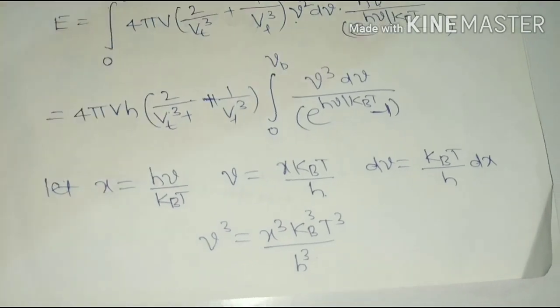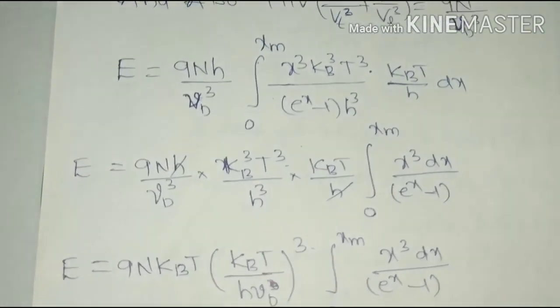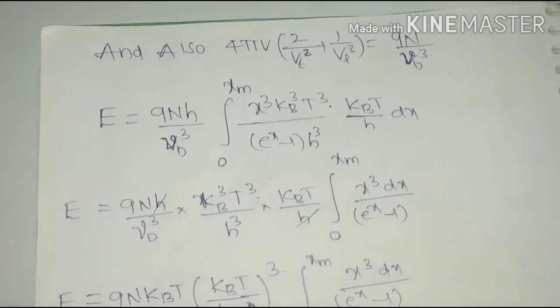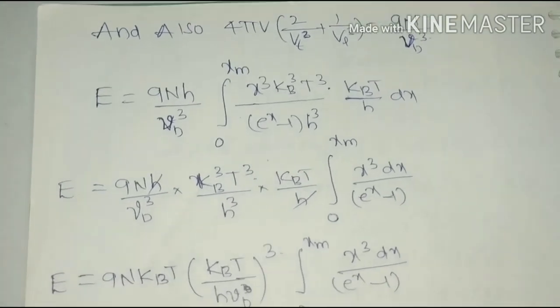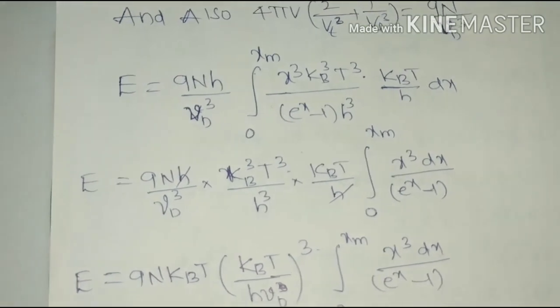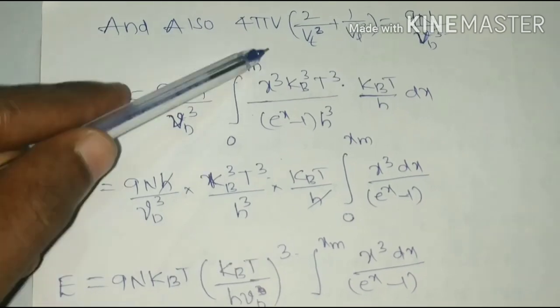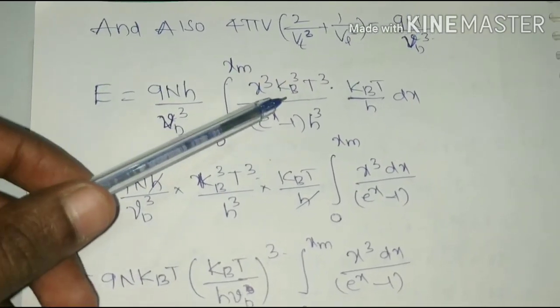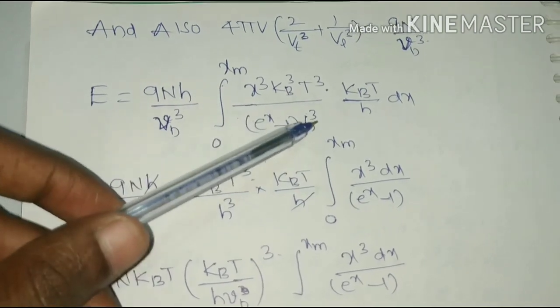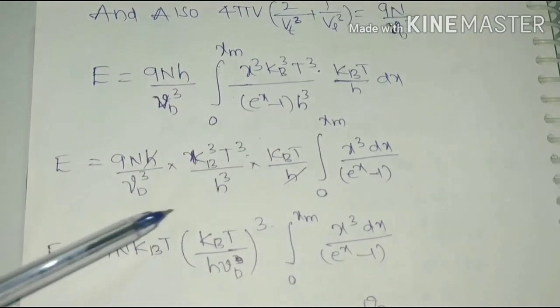Substitute all these values in the above equation, and we also have 4 pi V (2 by vt cube plus 1 by vl cube) as 9N by nu m cube, from equation 3. You can see from equation 3 that you get this value. Then substituting all the values, we have this equation in place of 4 pi V (2 by vt cube plus 1 by vl cube), with 9N by h cube, substituting the nu cube value, the d nu value, and e power x minus 1, where x is h nu by kBT.